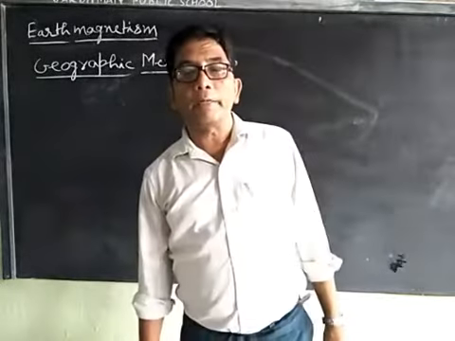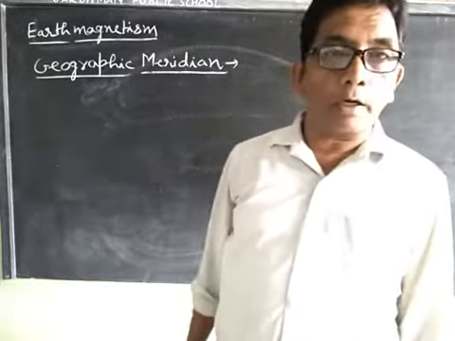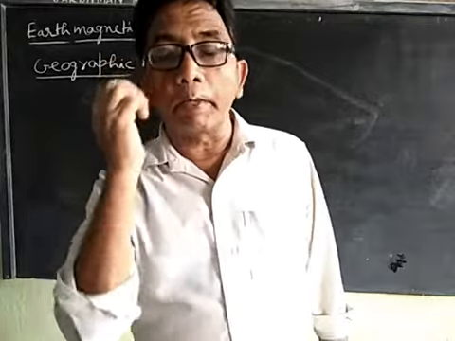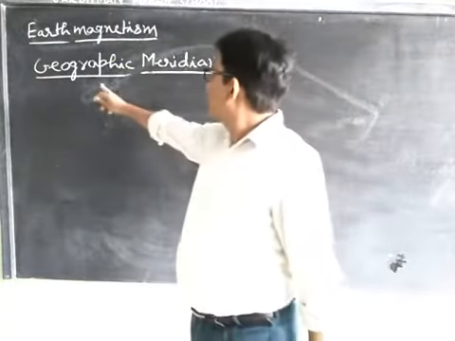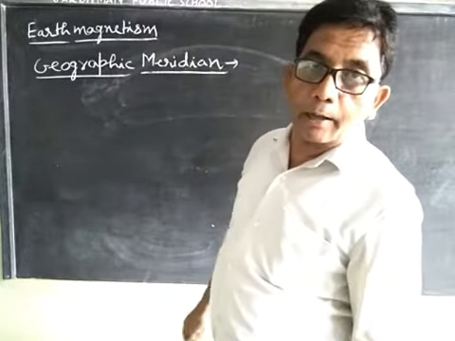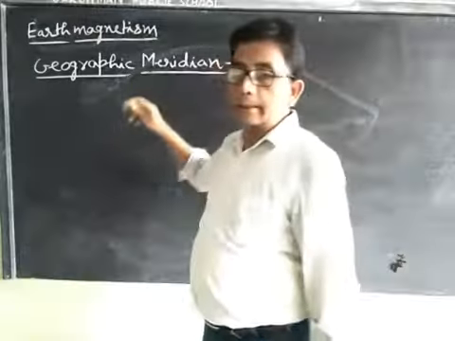A vertical plane passing through the axis of rotation of the earth is known as the geographic meridian.